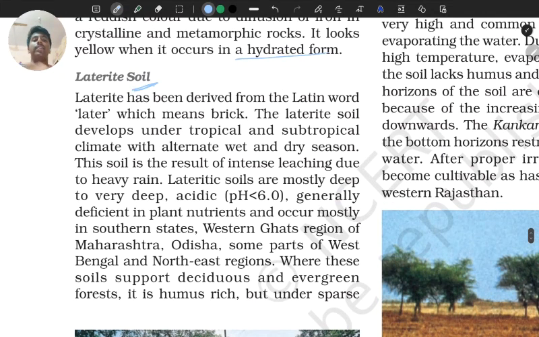Next, laterite soil has been derived from the word later, which means brick in Latin. Okay, Latin is a language. The laterite soil develops under tropical and subtropical climate, which has alternate wet and dry seasons. This soil is the result of intense leaching due to heavy rainfall. वो पूछ सकते हैं intense leaching के कारण से कैसा सॉइल बनता है. ओके, दे विल गिव यू ऑप्शन्स ह्यूमस सॉइल, ब्लैक सॉइल, रेड येलो सॉइल या लैटेराइट सॉइल. क्या लगाएंगे आप? लैटेराइट सॉइल लगाना है.